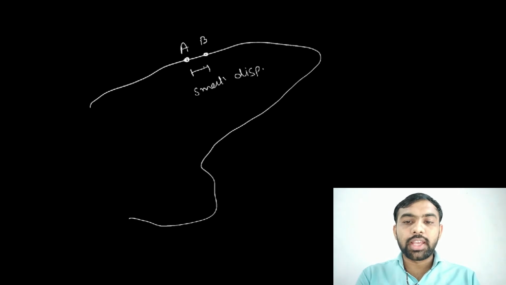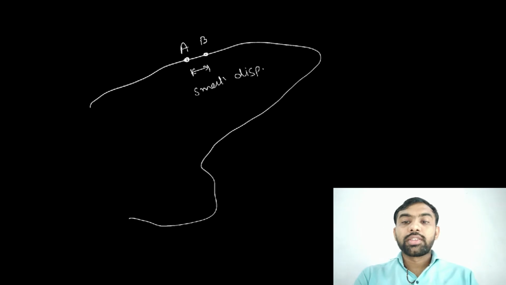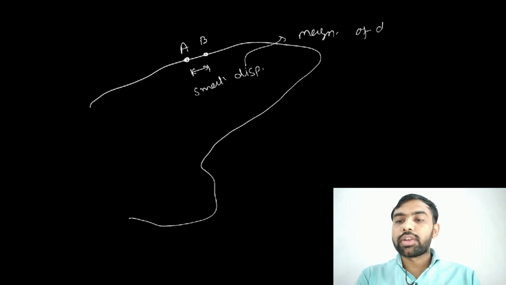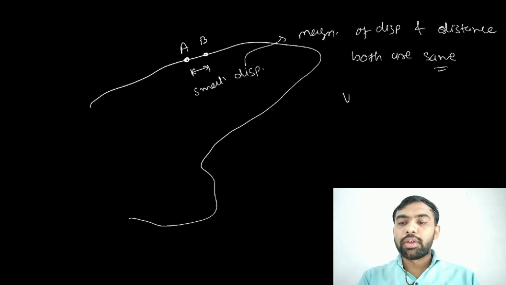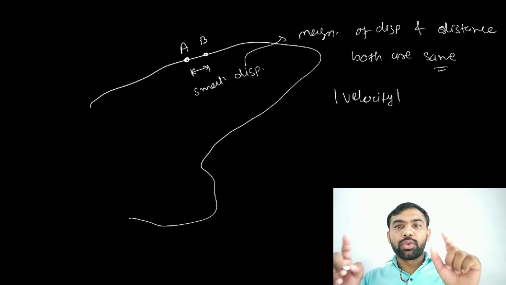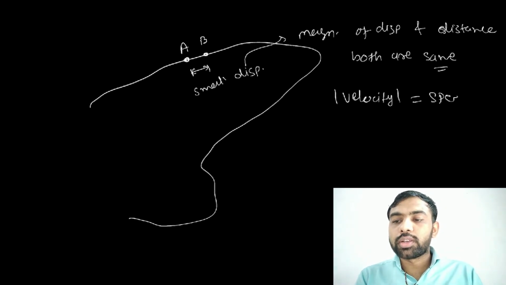If A and B are very near to each other, then the magnitude of displacement and distance are both the same. If both are the same, it means the magnitude of velocity, mod meaning magnitude. Velocity is equal to what?